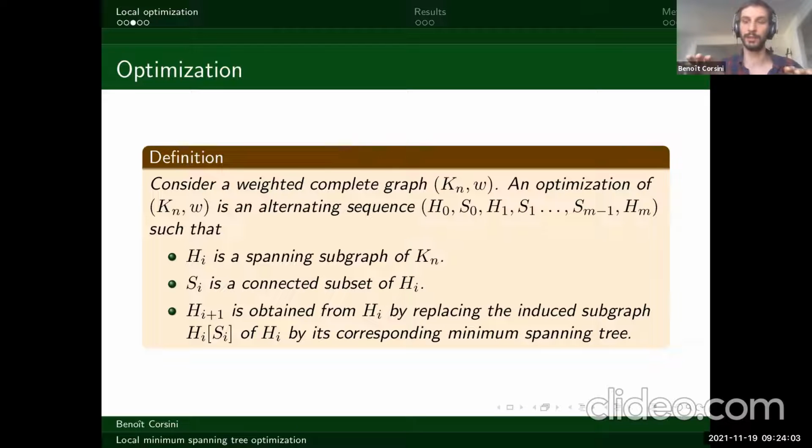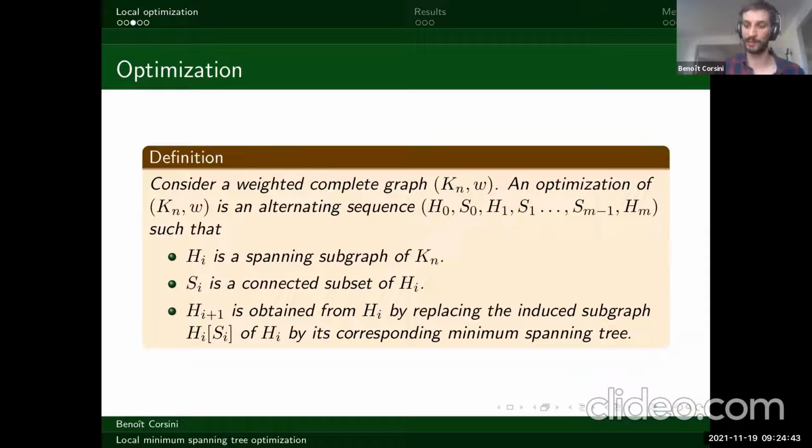And so the question is, can we reach the minimum spanning tree through this method? Can HM be the minimum spanning tree? And that's actually a trivial question, because no matter what H0 is, if you consider S0 to be all the vertices, you replace H0 on all the vertices by the corresponding minimum spanning tree. So you just obtain H1, which is directly the minimum spanning tree. So whether it is possible through such a process to reach the minimum spanning tree is not a good question. What's more interesting is, can we control the sets S0, Si?